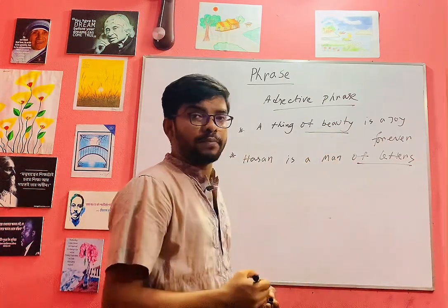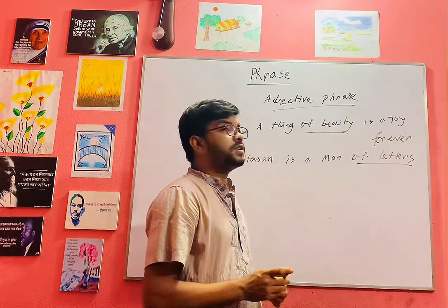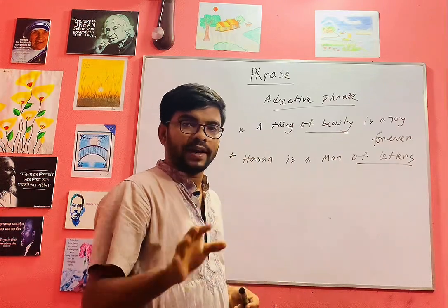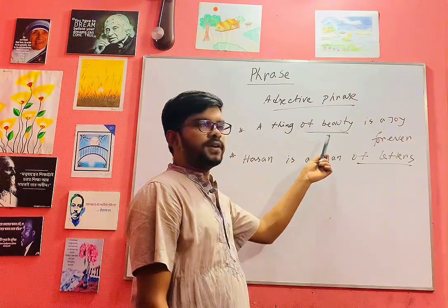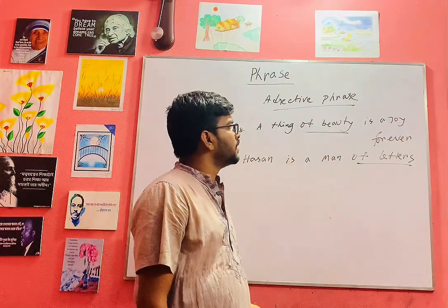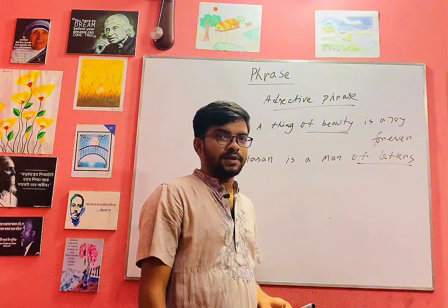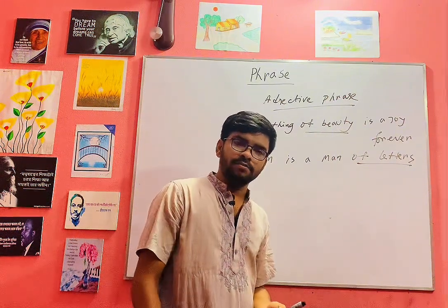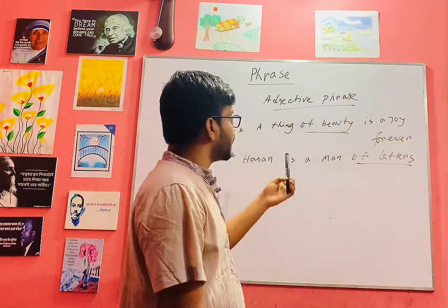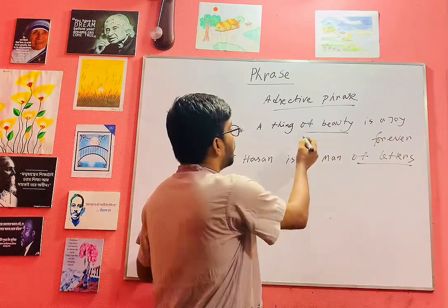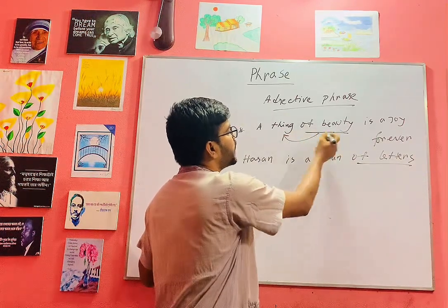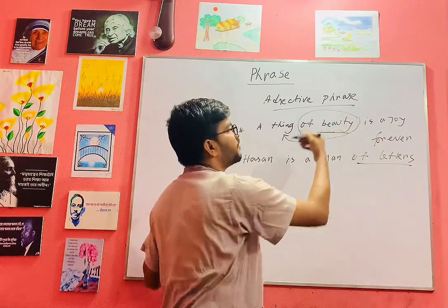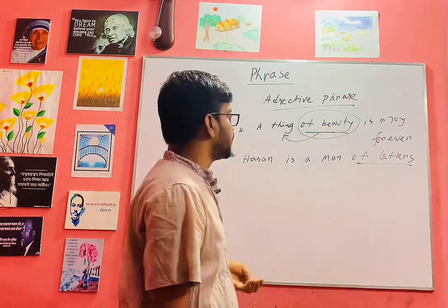We know phrase is group of words, and more than our words, where we can't find subject and finite verb. Here we can't see subject and finite verb, but here some words. That is why it is phrase. Now we have to find out what type of phrase it is actually. Of beauty, it modifies the thing, noun. That is why it is adjective phrase. I think you understand all.